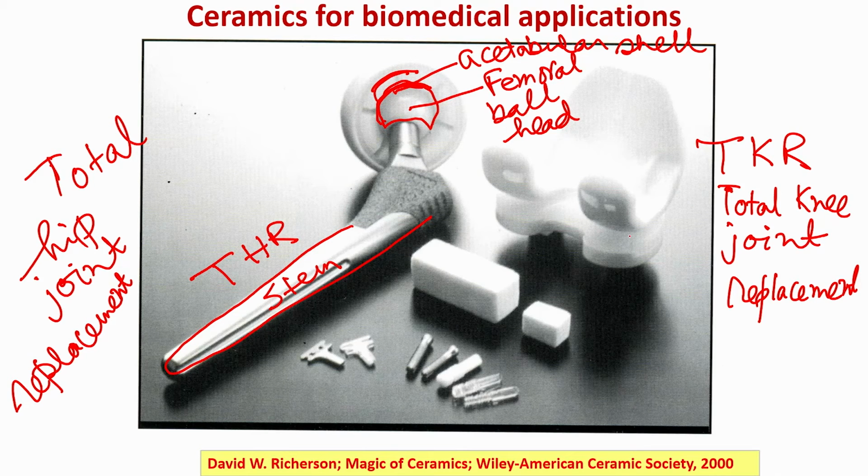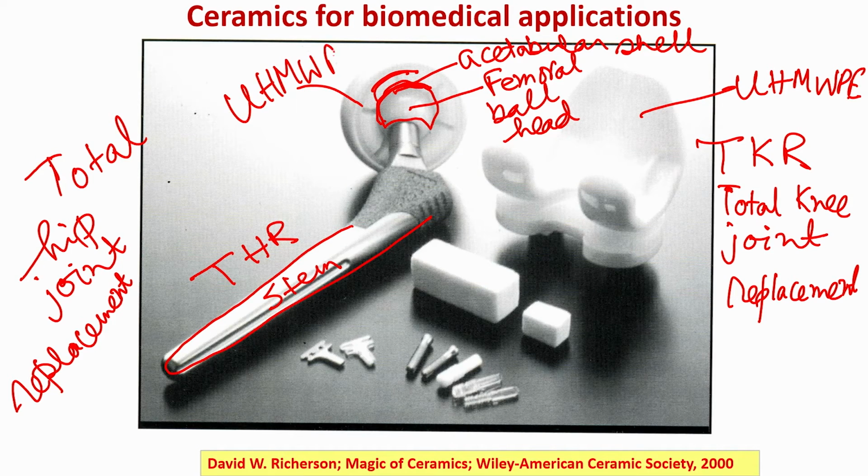Again, in total knee joint replacement, people often use ultra-high molecular weight polyethylene or their composites, and this particular acetabular shell can be used either as a metallic shell like cobalt chrome alloy, or ultra-high polyethylene.